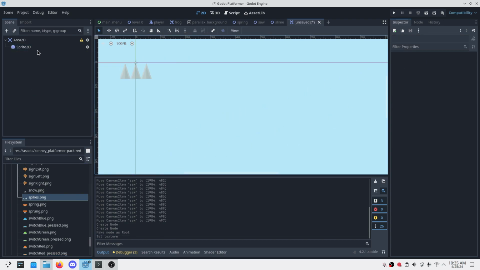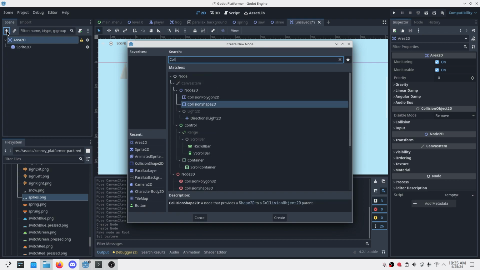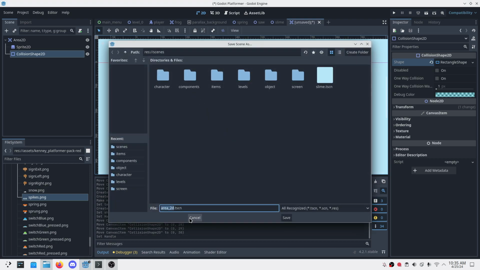Let's add collision. It will be rectangular. With Alt we can expand it something like this. Let's move it further down. Looks good.